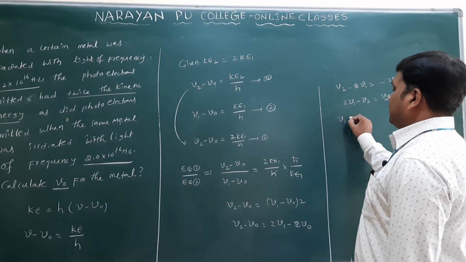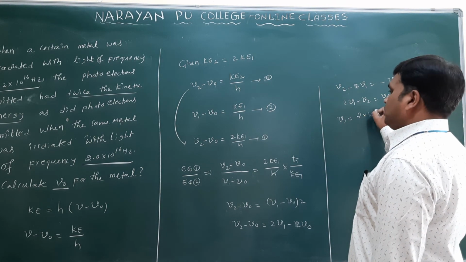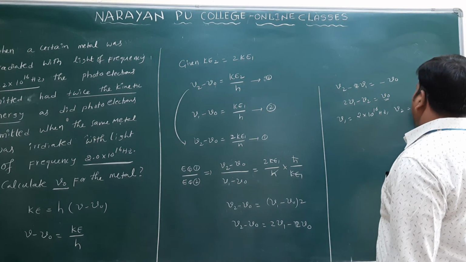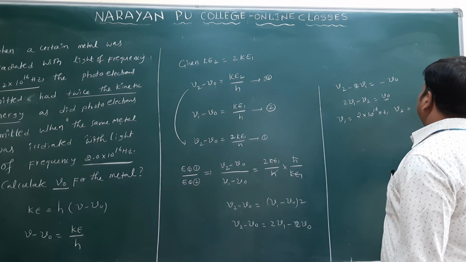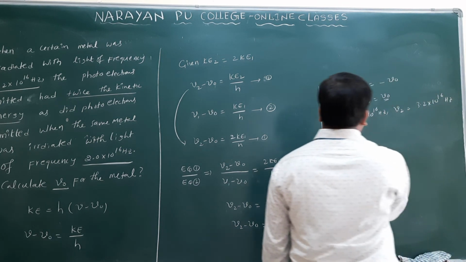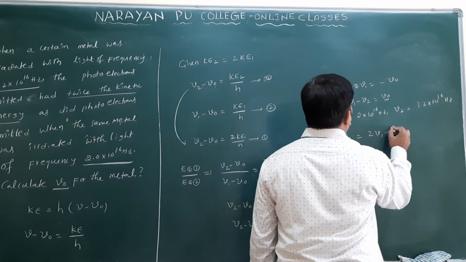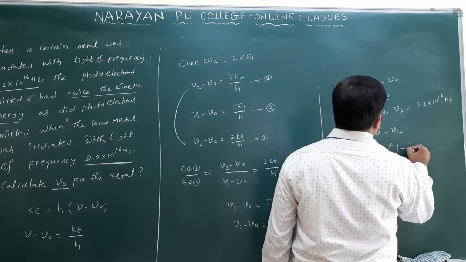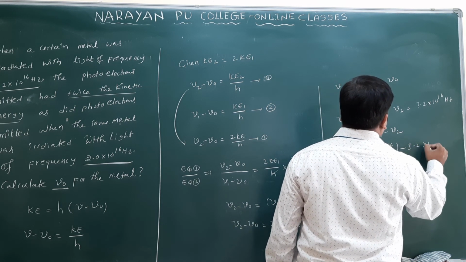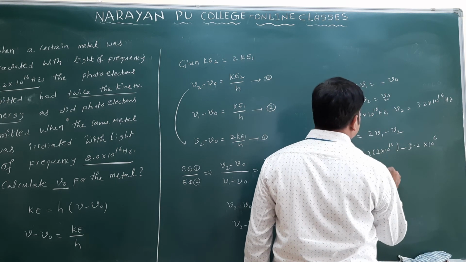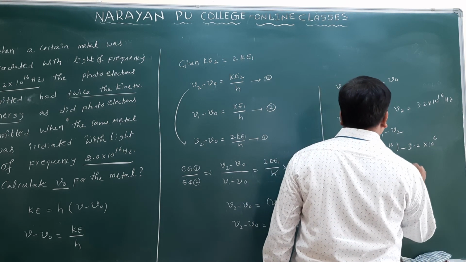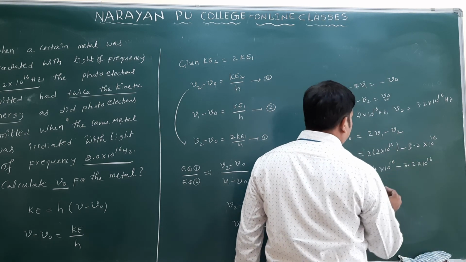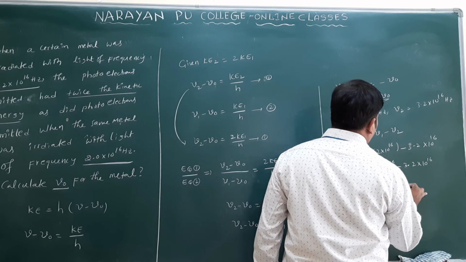What are the nu naught? Nu1 is given, this is 2 into 10 power 16 hertz we have. And one more, nu2 we have, this is 3.2 into 10 power 16 hertz. You can substitute the values here. Nu naught is equal to 2 nu1 minus nu2, that is 2 into 2 into 10 power 16 minus 3.2 into 10 power 16 only. This is 4 into 10 power 16, minus 3.2 into 10 power 16 only. So you will get 0.8 into 10 power 16.